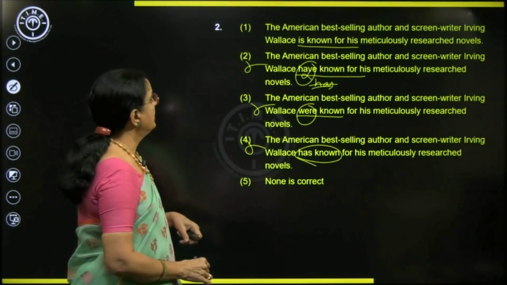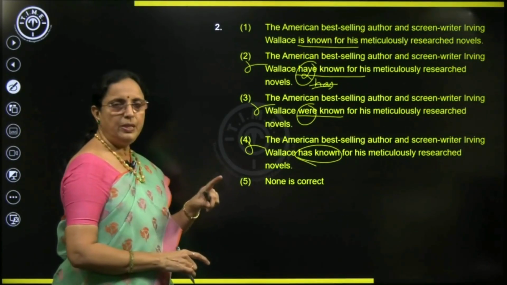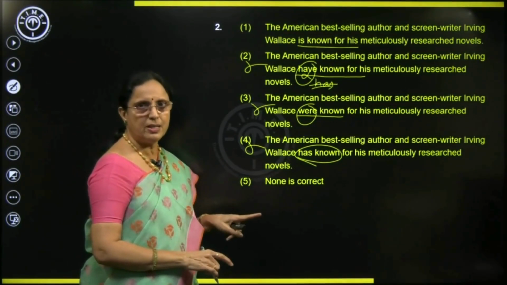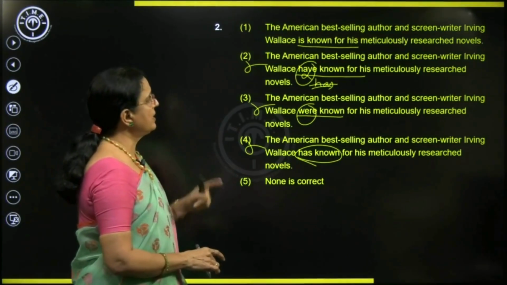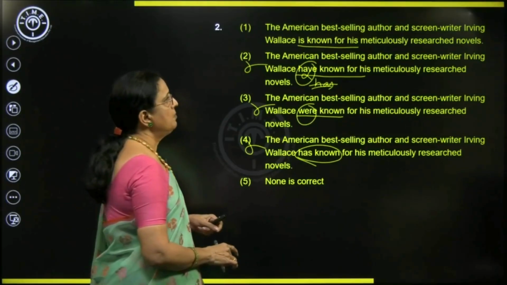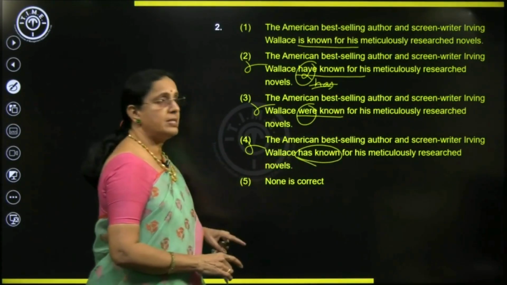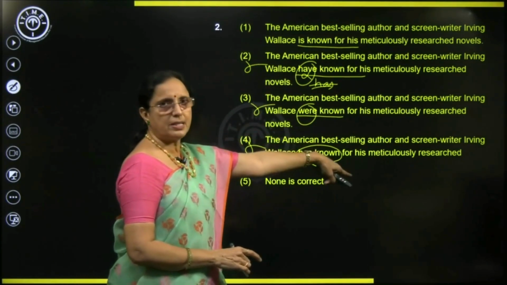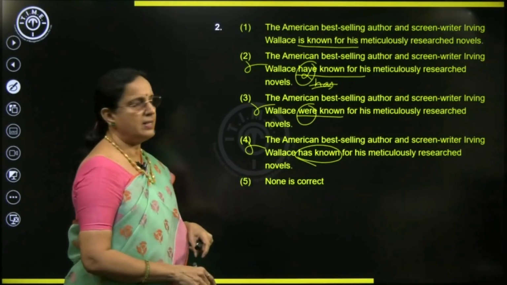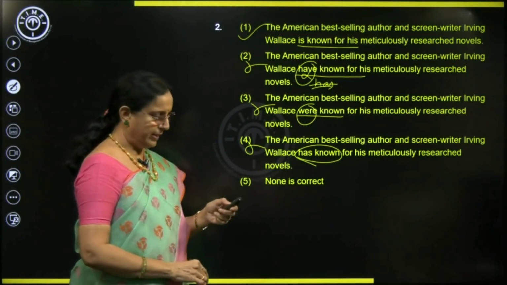So, answer is known. We are writing a general statement. So, when you write general statements, you should use only present tense. You understand the point? Alright. So, the American best-selling author and screenwriter Irving Wallace is known for his meticulously researched novels. If you look at it, the rest of the sentence is same. It's correct. Only verb correction is there. Tense correction is there. Answer is 1. Do you get it? Right. Next one.